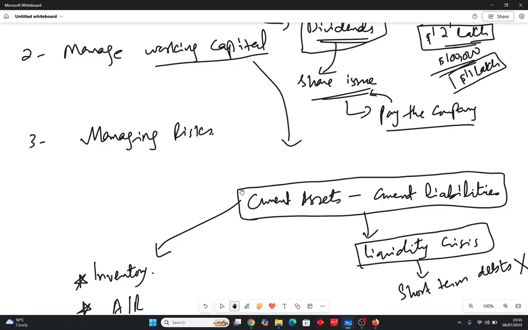So let's see the working capital. If I explain the concept, working capital is the blood of an organization. A human body is always incomplete without blood. Okay, this is very true. If a human body has something which is very important, it is the blood. Obviously blood is fluid, and that fluid carries a lot of nutrients, a lot of vitamins in our body, and the other fluids are commuting through this blood. So ultimately we can say that.